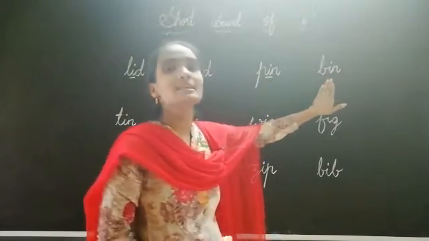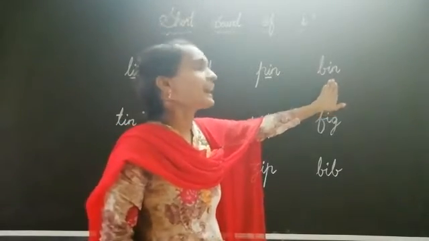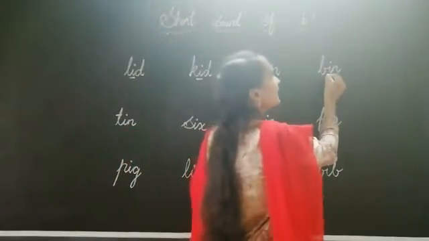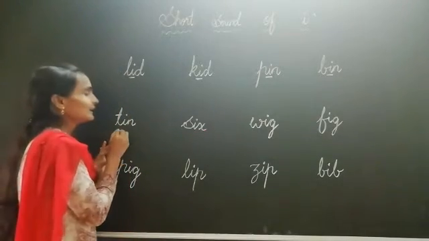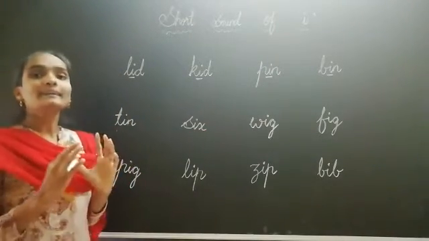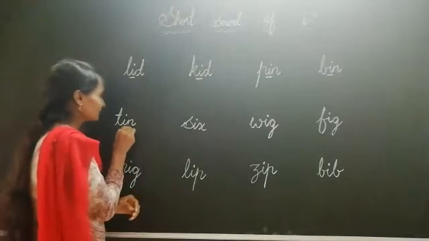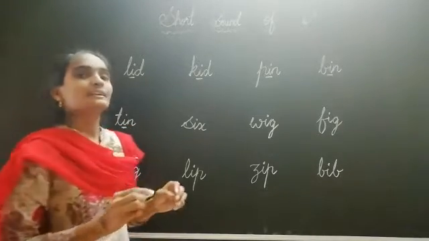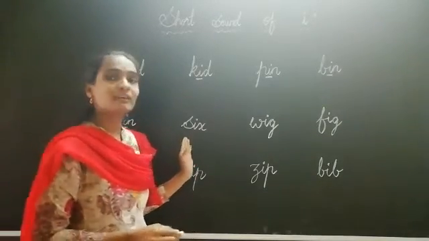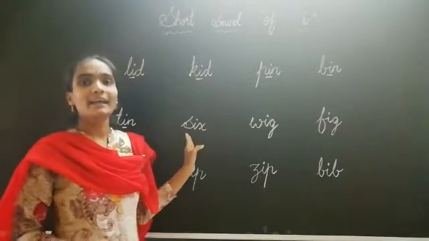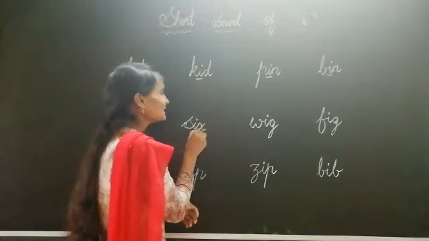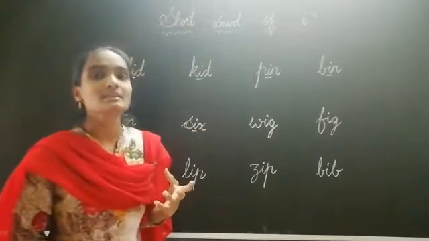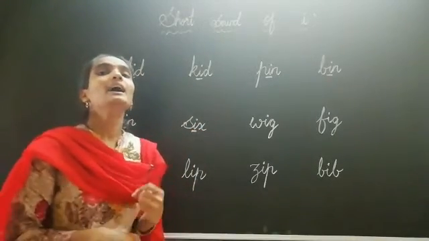What is this? Bin. B-I-N. Bin. Next see here. T-I-N. Tin. Next let's see the next word children. S-I-X. Six. What is this word? Six. The number 6 sounds as E in the middle.